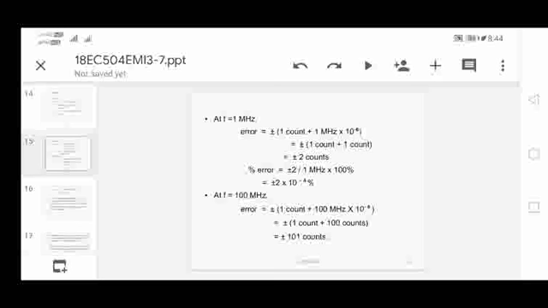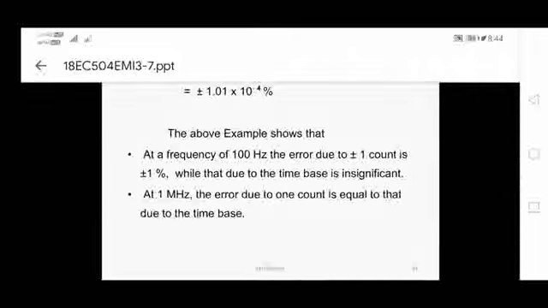In the case of 1 megahertz, the percentage error is plus or minus 2 × 10^-4, whereas in the case of 100 megahertz, the percentage of error is only 1.01 × 10^-4. So as the frequency increases, the error due to time base count increases, but the total percentage of error decreases. So always go for high frequency measurements for accurate measurement.